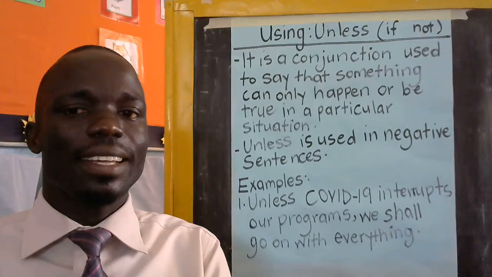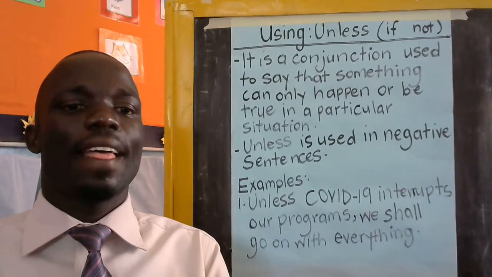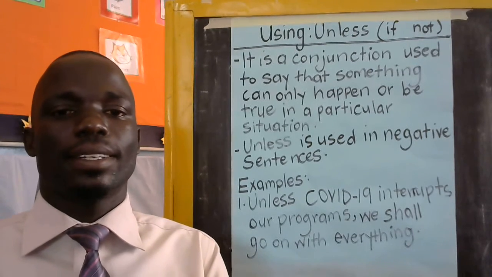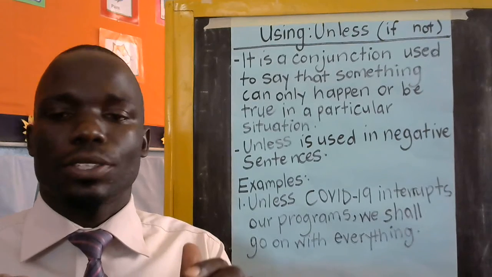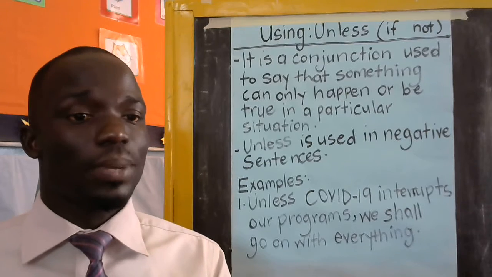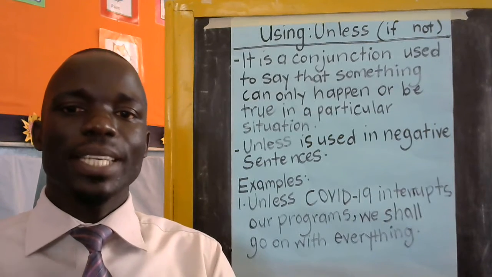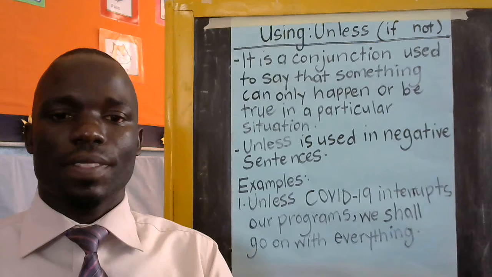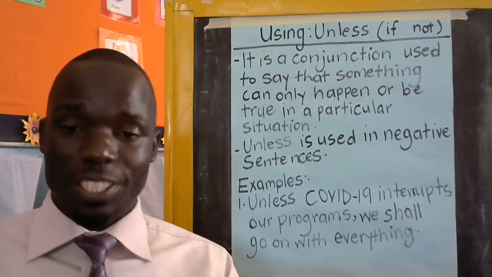We said unless means if not. So what does it mean when we say unless he works hard? It simply means if he does not work hard. If he doesn't work hard, what will happen? He will fail the examination. That means there is a condition there for one to pass the examination, and that is working hard.